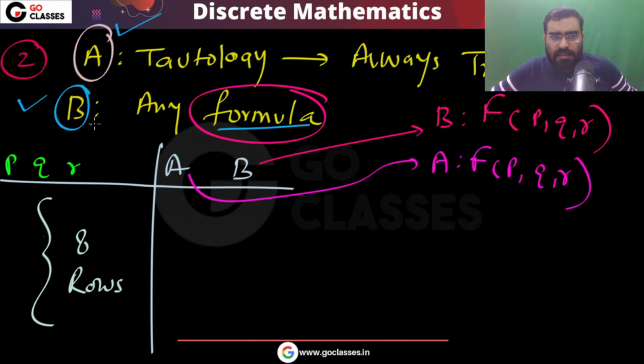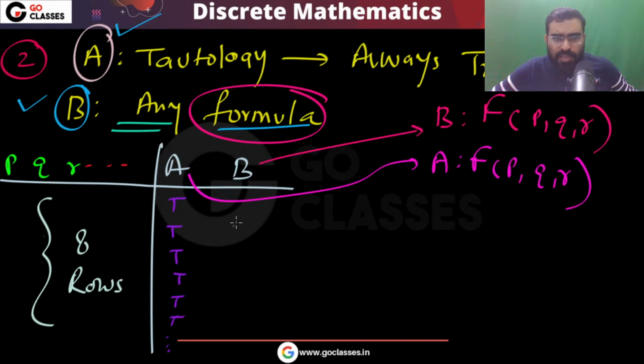This A, this B, if these are containing 3 propositional variables, then I can say that there will be 8 rows. Anyway, it does not matter. The point is that this A is a tautology, meaning this A is always true.